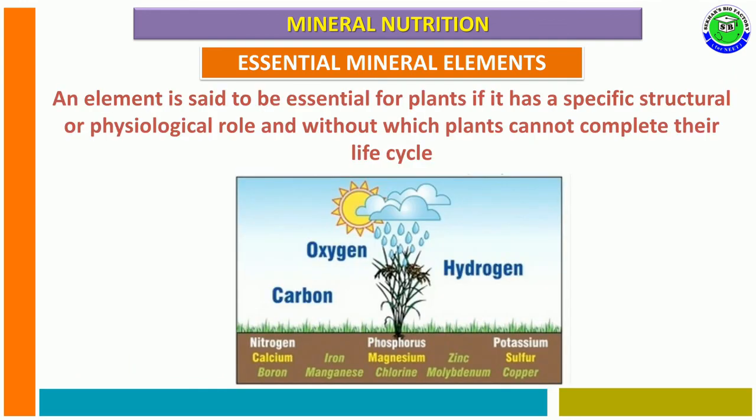An element is said to be essential for plants if this element is specific in the structure of the plant body or useful for physiological growth, and without which the plant cannot complete its life cycle. In such conditions, these elements are considered as essential elements. In this way, by conducting hydroponics or other methods, some of the essential elements are identified which are useful for plant growth and development.